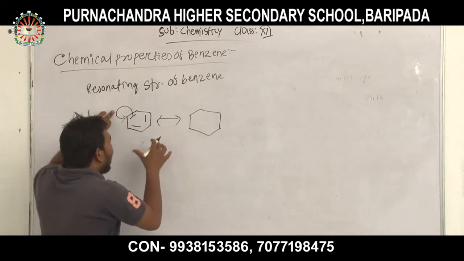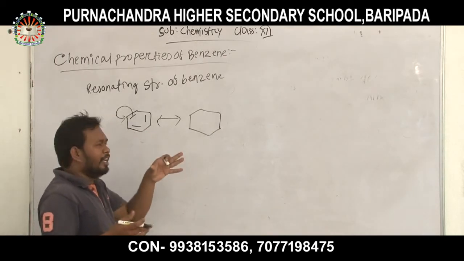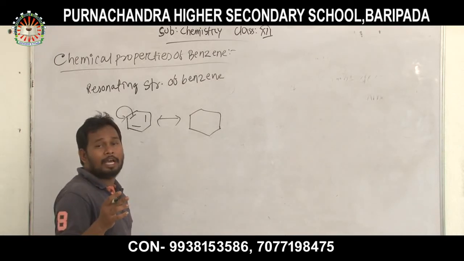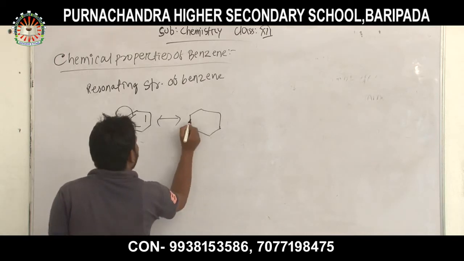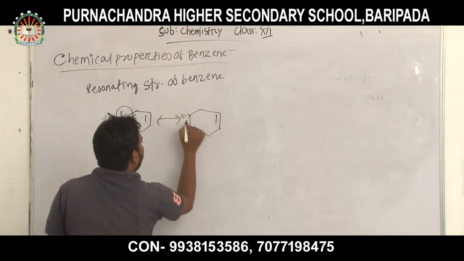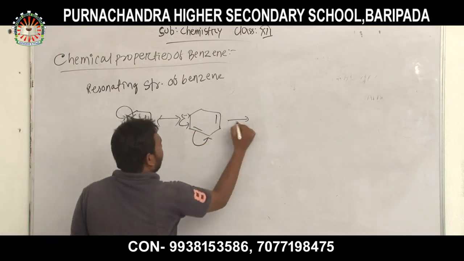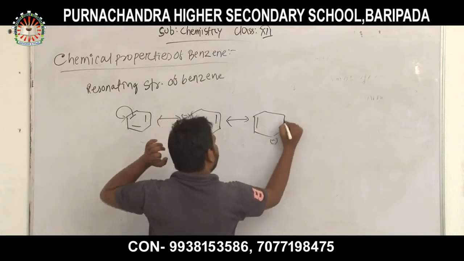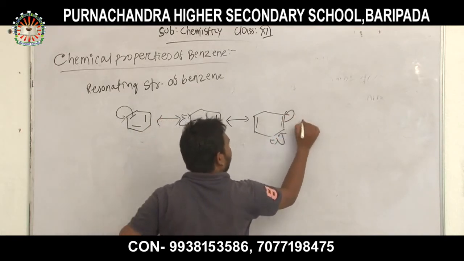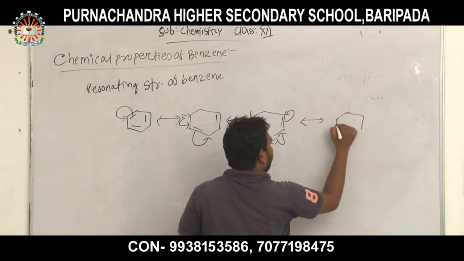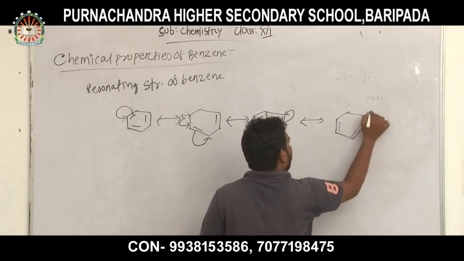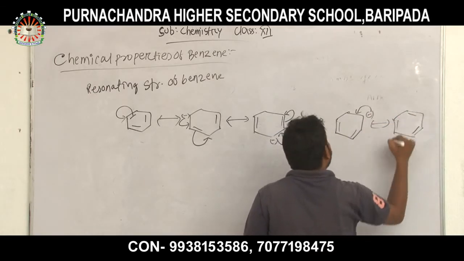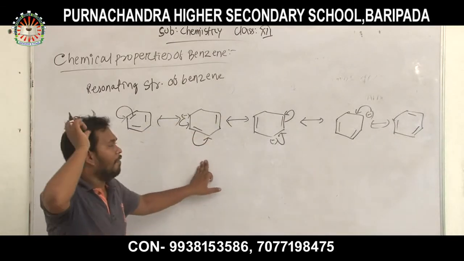The pi electrons present in benzene are available for resonance, and then the stability of benzene increases. This is the resonating structure of benzene.